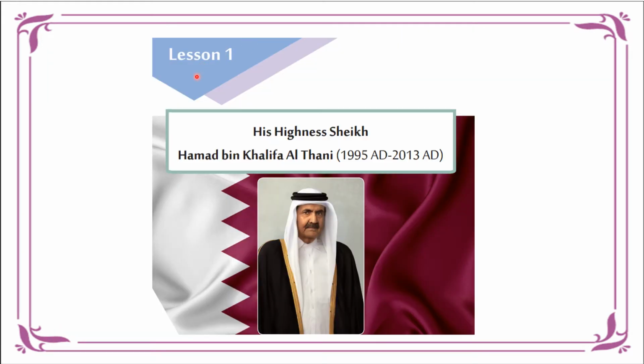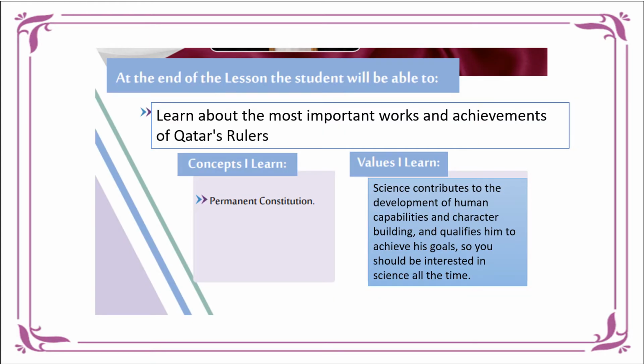So let's begin with Unit 1, Lesson 1, His Highness Sheikh Hamad bin Khalifa Al Thani, 1995 AD to 2013 AD. At the end of this lesson, you should be able to learn about the most important works and achievements of Qatar's rulers. So the concepts that you will learn would be the phrase permanent constitution. So what is this permanent constitution and how is it related to the achievements of Sheikh Hamad? We're going to find out in a while.